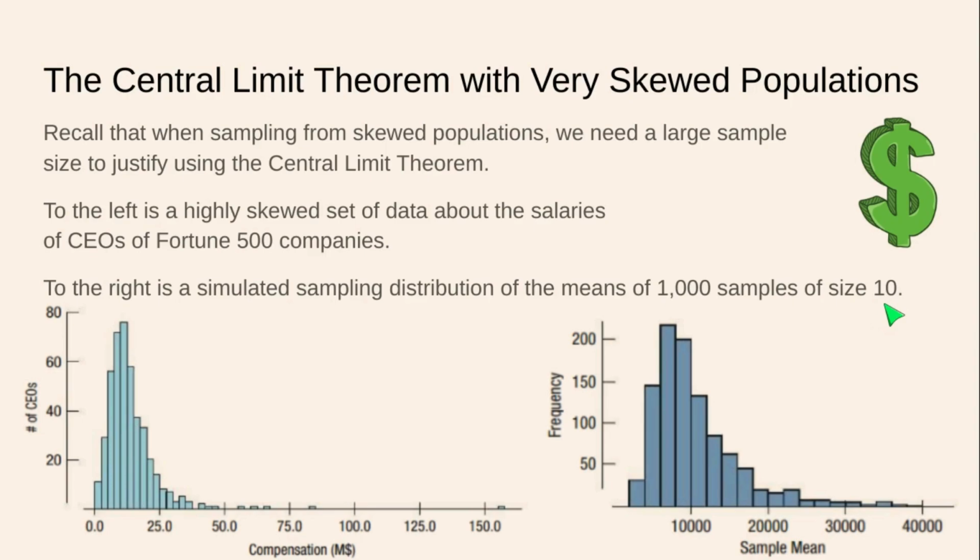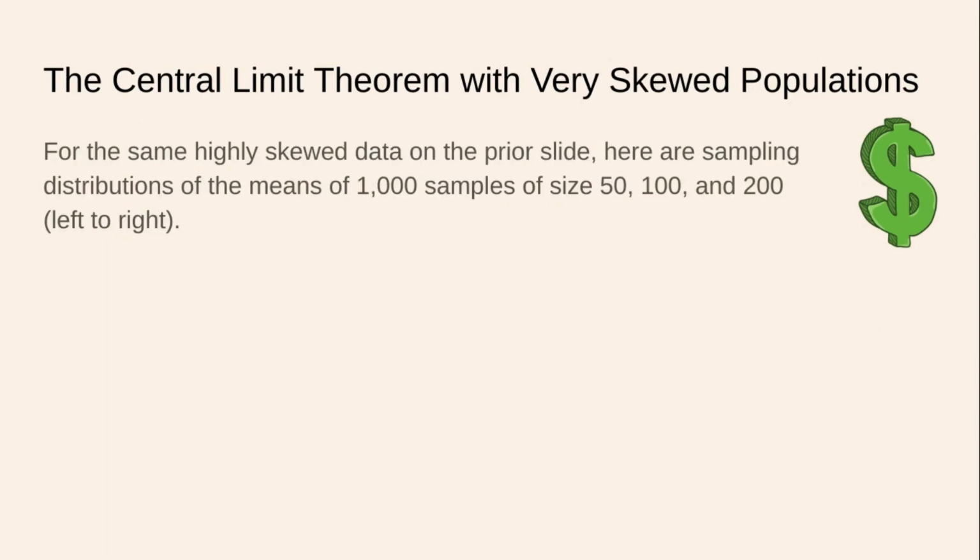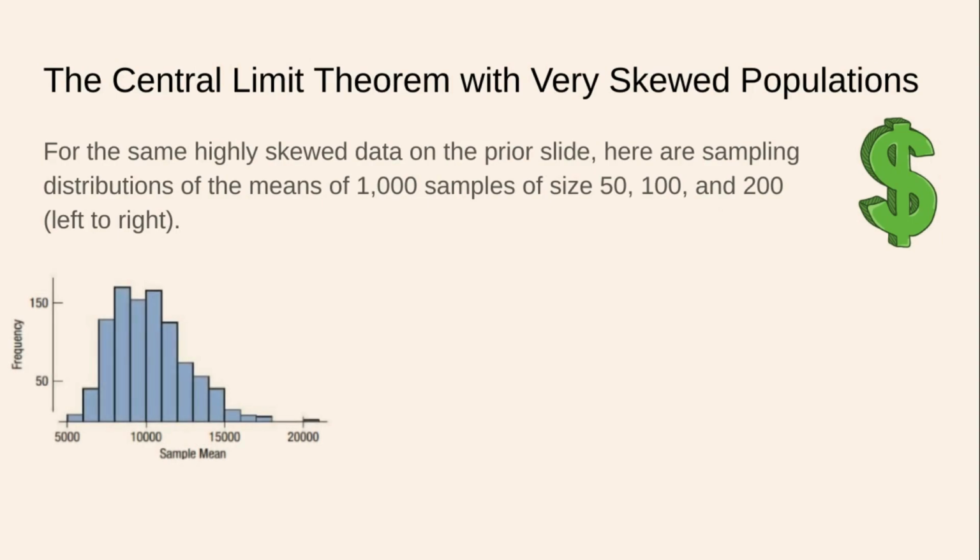So let's see how big of a sample size we would need to make the central limit theorem work for us. So we're going to use samples of size 50, that's quite good, 100, that's awesome, and 200, wow, that's really good. So here are our samples of size 50. Here's 1,000 samples of size 50 from the population, and that's not really great, but it's definitely better than before.